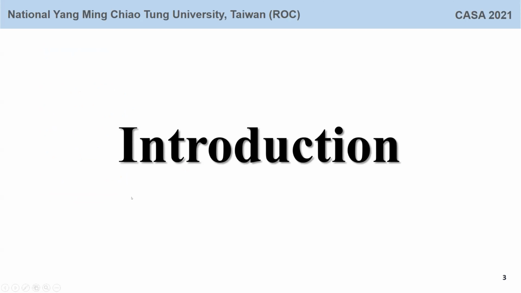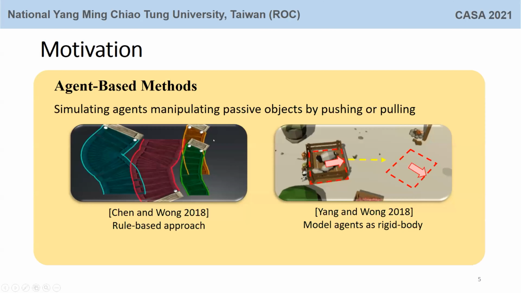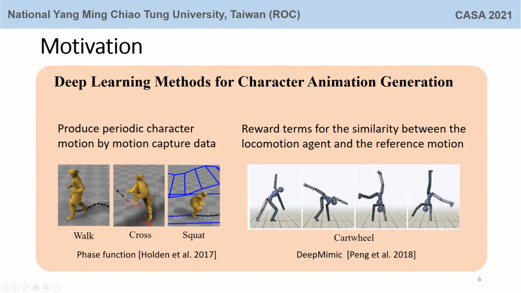Let's start the introduction. Character animation generation is an important topic in computer graphics and virtual reality. Multiple characters performing collaboration behaviors enrich animation content. There are agent-based methods which animate multiple agents transporting objects. However, they are rule-based or agents are treated as rigid bodies. Recently, deep learning methods have been adopted for character animation. So,